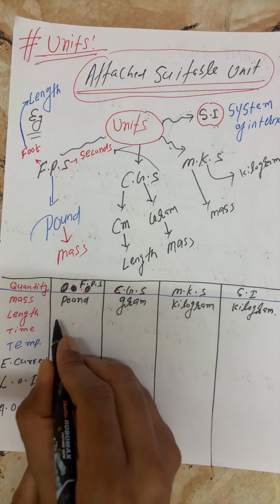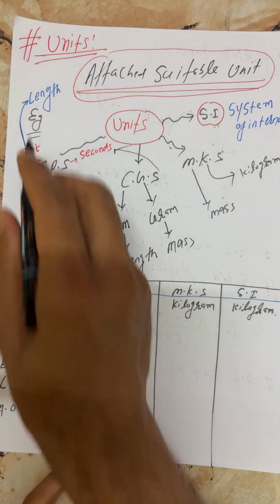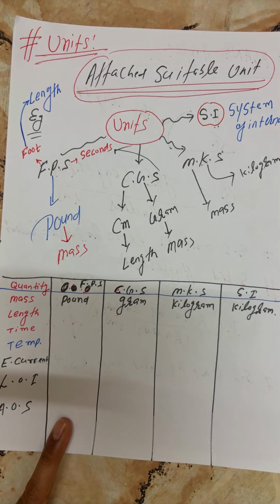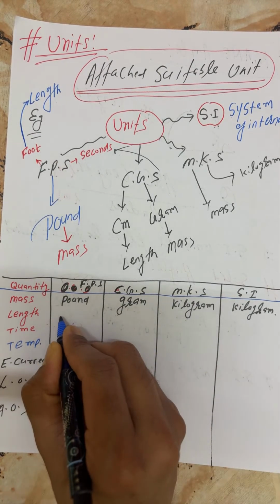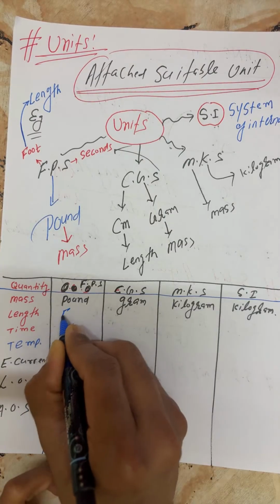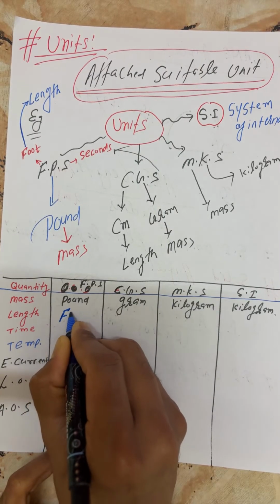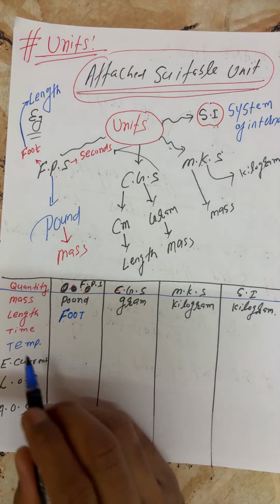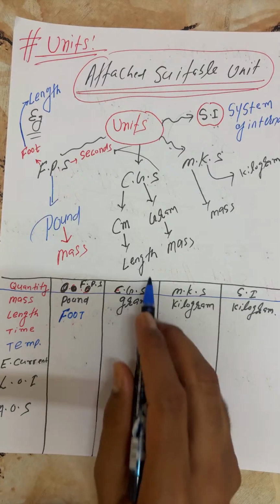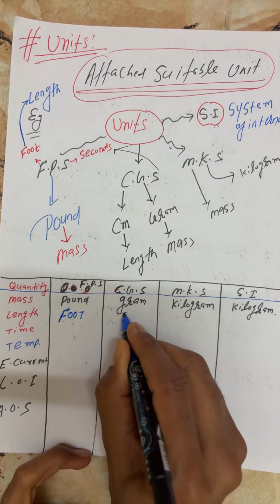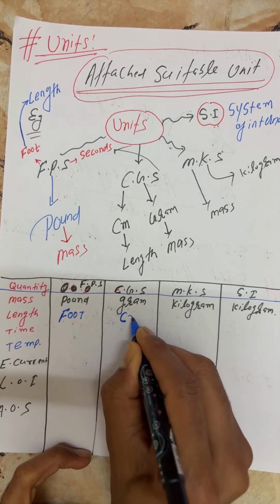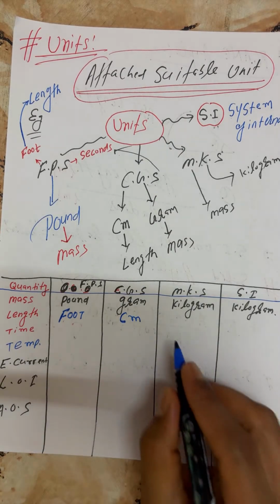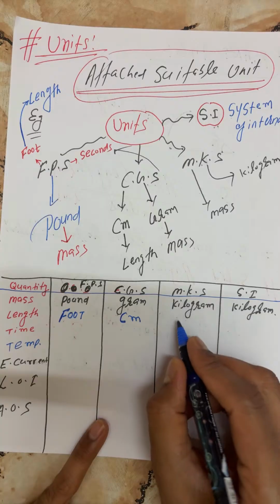Next is length. What is length in FPS? Already I said: foot. Now, what is the CGS unit of length? Everyone write in the chat box. Centimeter. Right. Next question, what is the MKS unit?